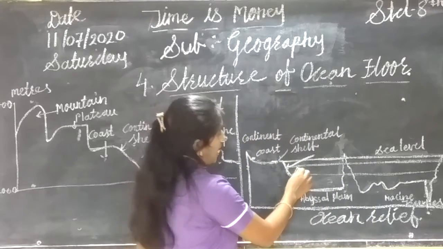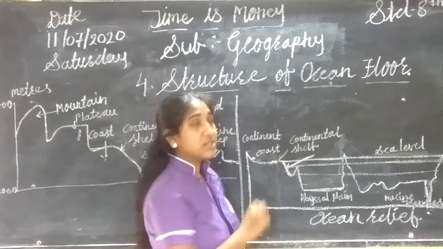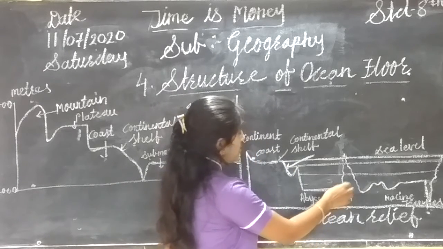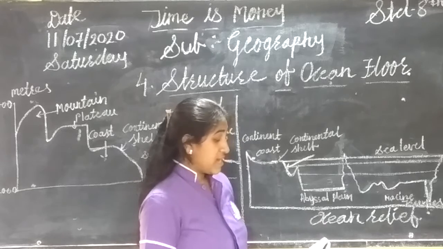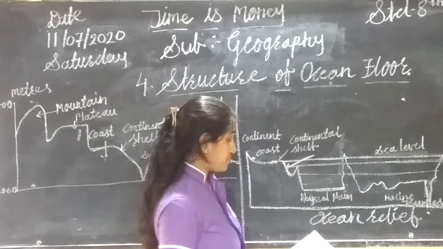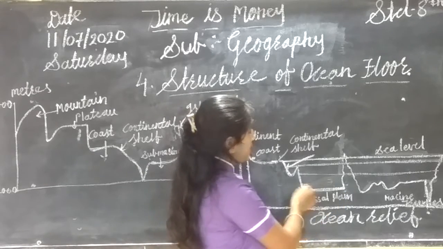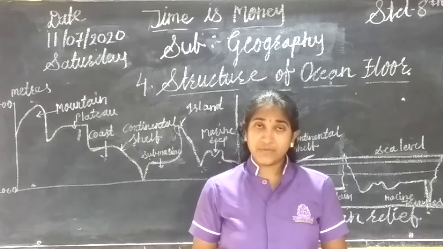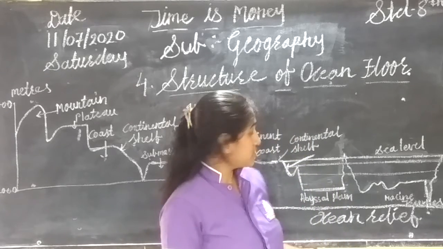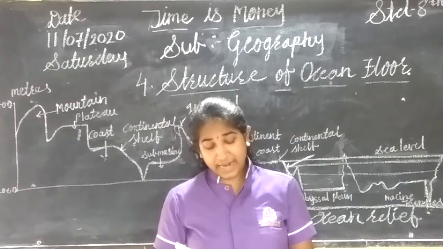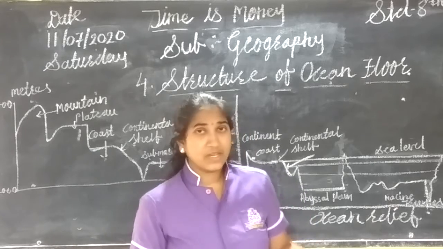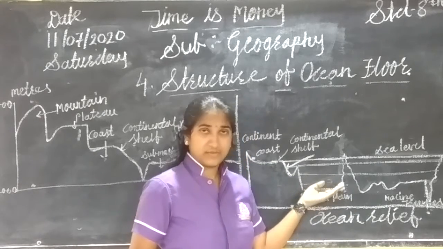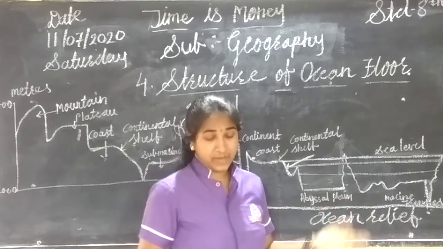See, can you see, after the continental slope there is a part that is the abyssal plain. It is a flat part of the seabed and it consists of various submerged plateaus and hills also. Can you see it is a flat plain. The abyssal plain is a flat plain.